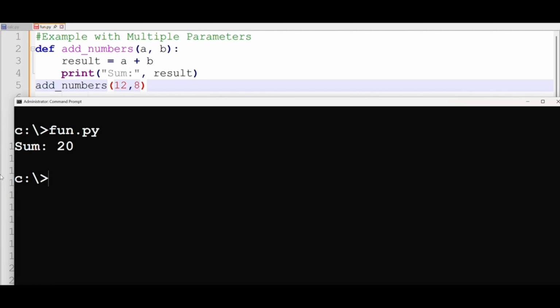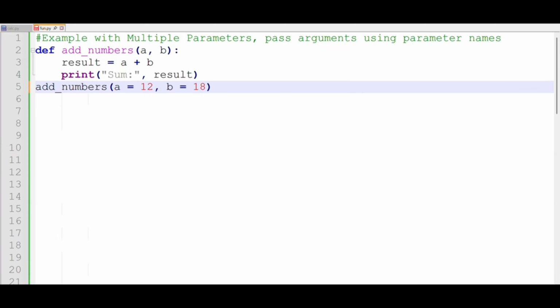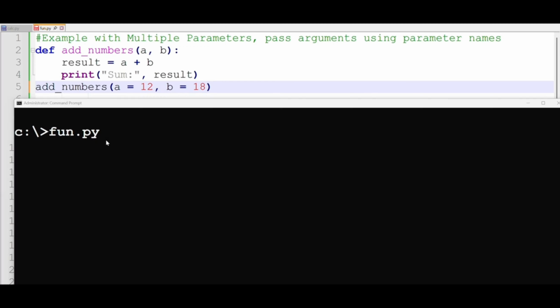Let's have another example. In Python, you can pass arguments using parameter names. Like here we have the parameter name A, and we pass an argument 12, and there we have parameter name B and pass an argument 18. Just like before, we run the same code, but this time by just using parameter names to pass arguments, we get the same result.